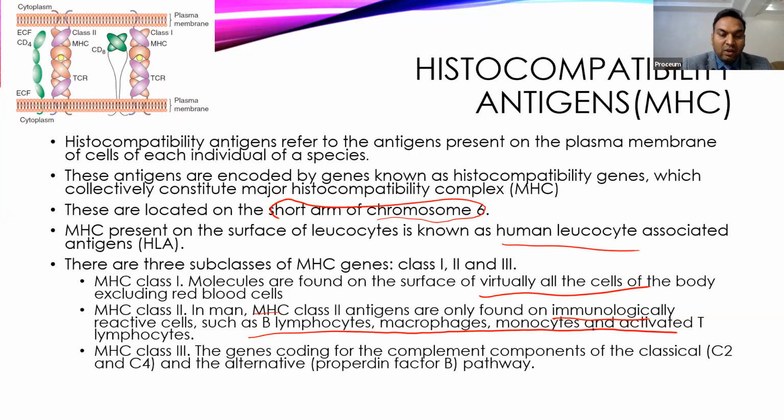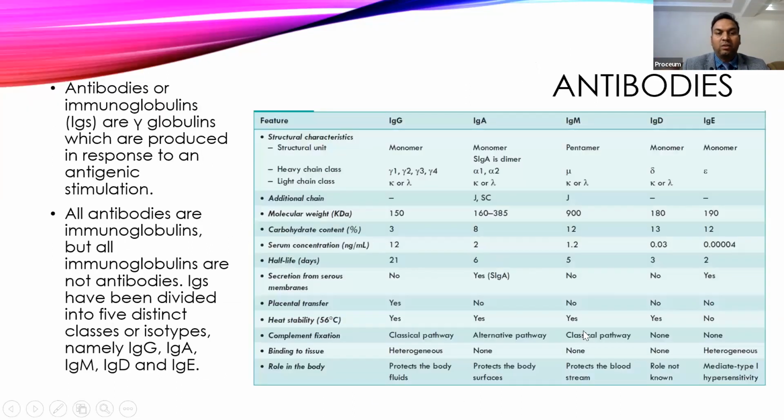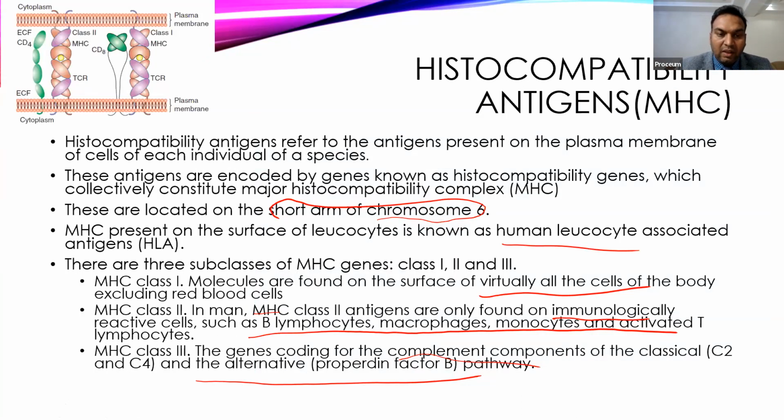And class 3 usually encodes complement components, which increase the production of the complement proteins and properdin factors, the alternative pathway complement components and also the classical pathway complement components. All these are produced by the class 3 gene. So what is important here is the class 1 and class 2 genes.